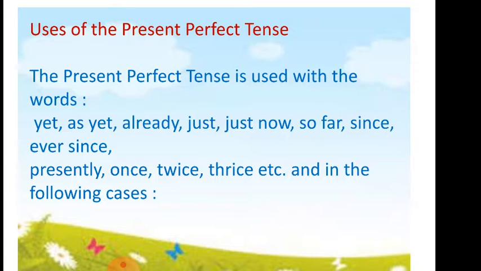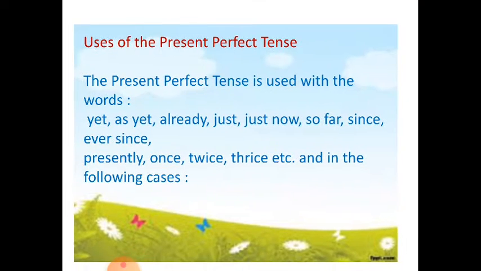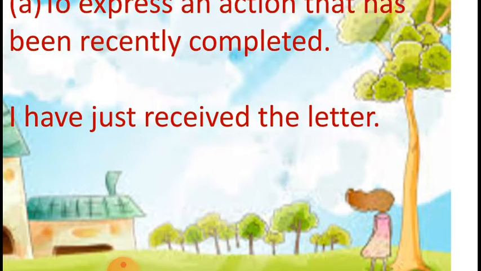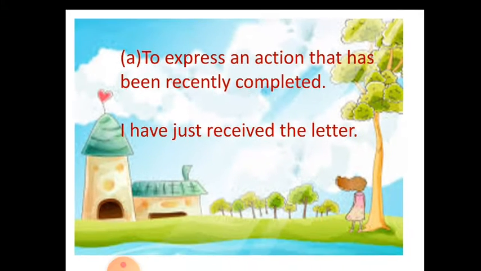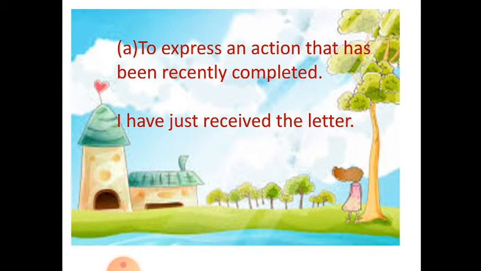Now along with these words, it is also used in the following cases. Now let us see in which cases present perfect tense is used. It is used to express an action that has been recently completed. Now see, its effect is still going on. The event is recently completed, अभी अभी खत्म हुआ है. So it is not the past.